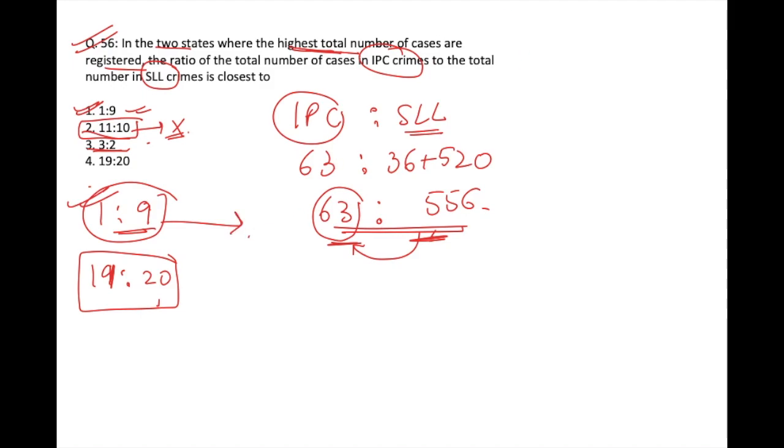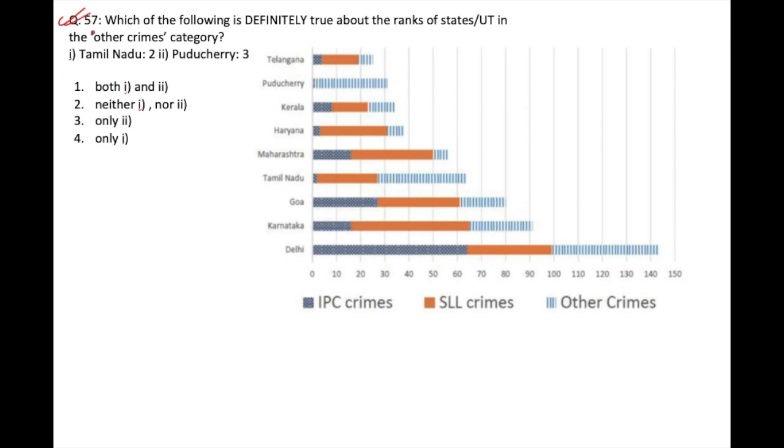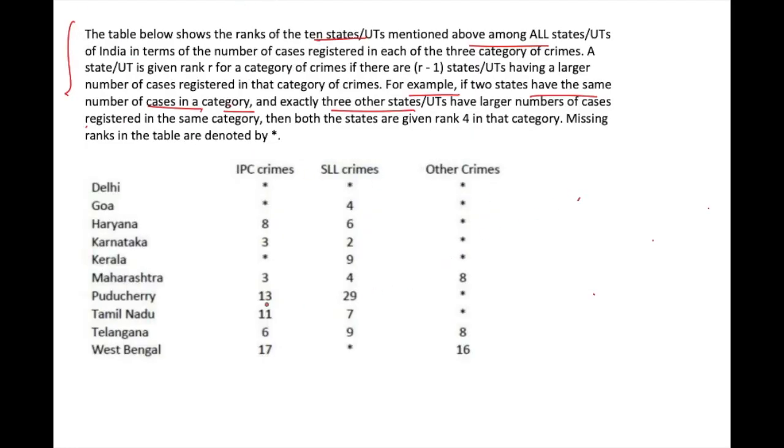Now let's move on to the next question. We have, which of the following is definitely true about the ranks of the states, union territories in other crimes category? So we have Tamil Nadu as the rank 2 and Puducherry with the rank 3. So first of all, for the other crimes category, let's see which all ranks are given to us. So from the table, you know that Maharashtra has rank 8, as well as Telangana has rank 8, and West Bengal has rank 16.